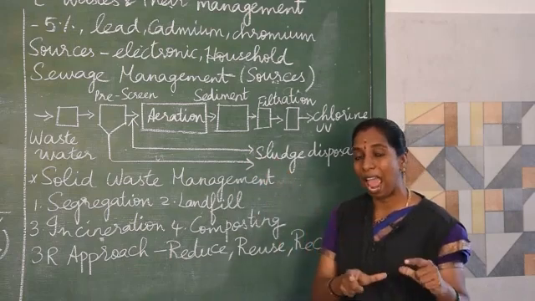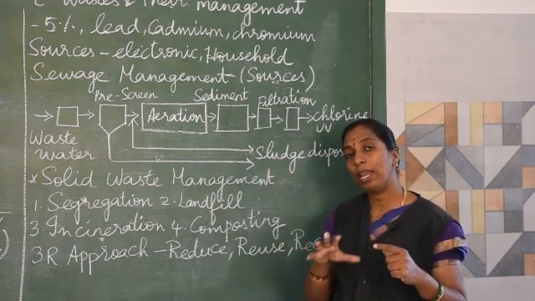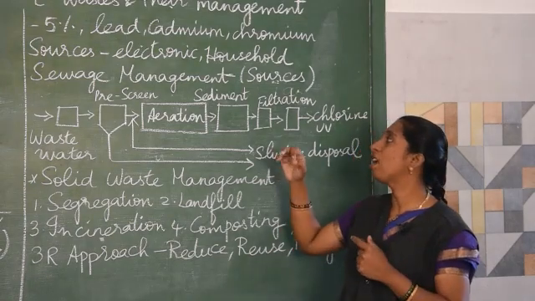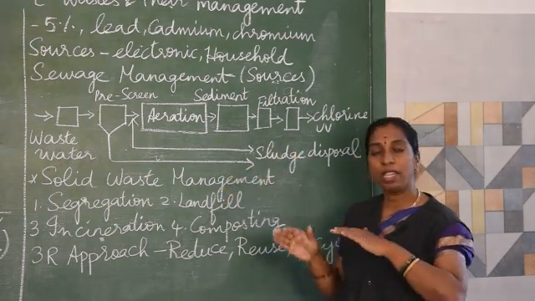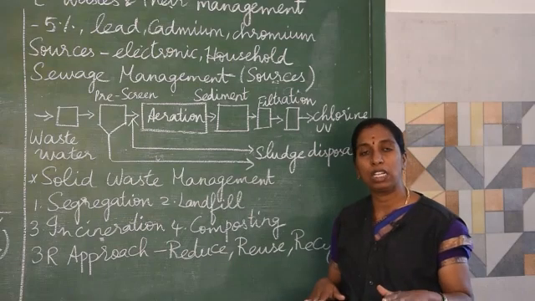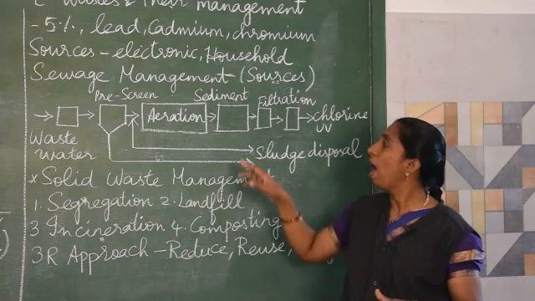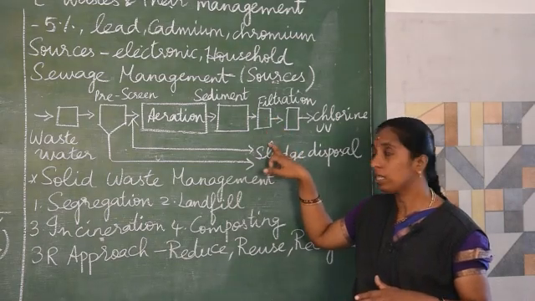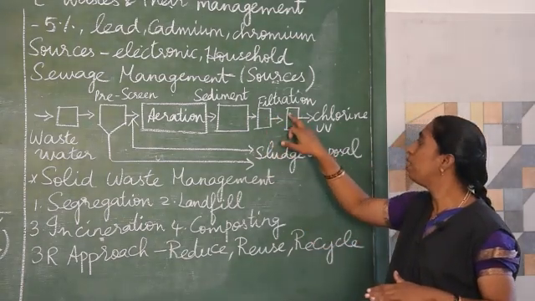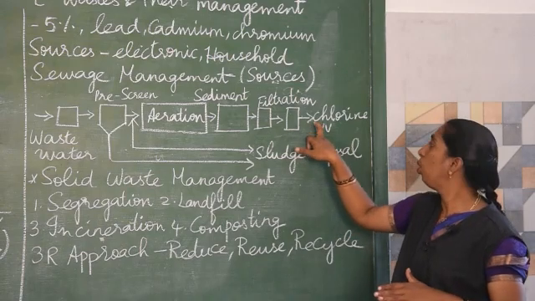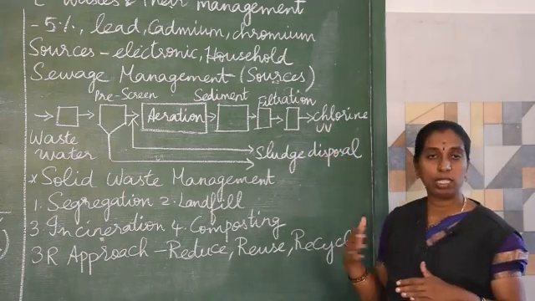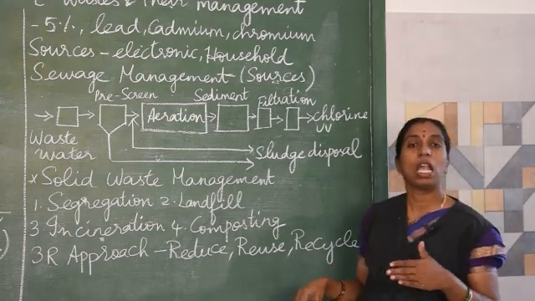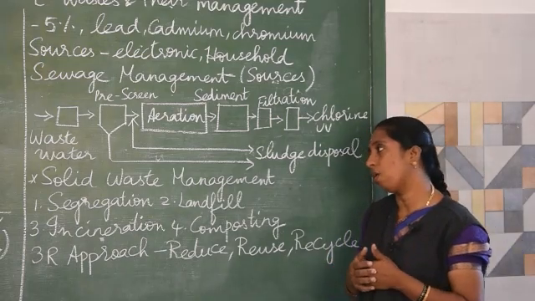So using air, the microbial contaminants will be removed and then it is passed to the sedimentation tank, where the sediments or solid particles settle down at the bottom and then it is filtered. Filtration takes place. Then after filtration, disinfection like chlorine and ultraviolet rays is applied and then the effluents are let out. Effluents means the waste water is let out.